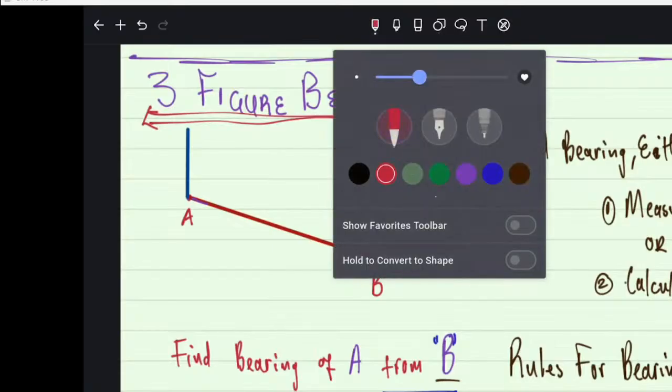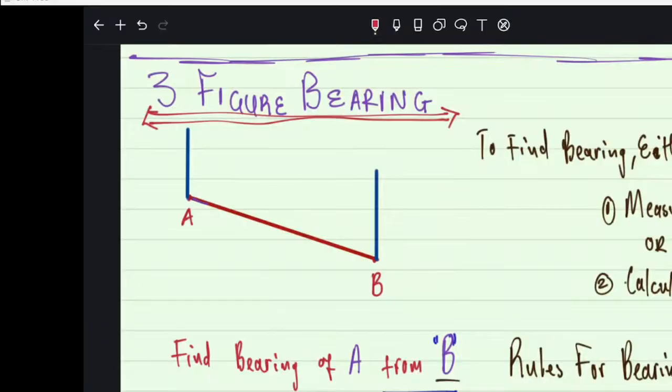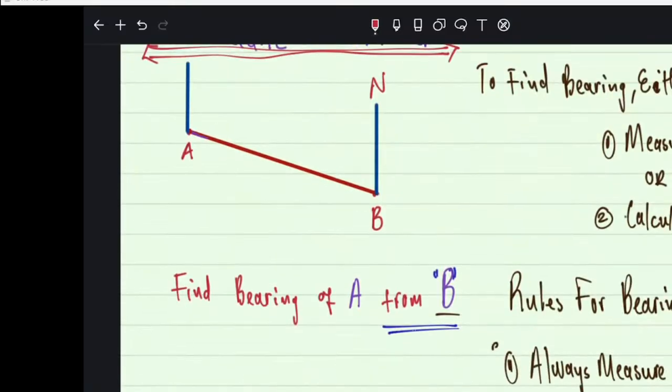All right, so these are norths, lines that face up. Now, we want to find bearing. So we know the secret. It's not even hard. We start from the north, and the angle should be from the north until you hit the slanted one. From the north, don't start where you want. You start from the north, where the question says from. So this question says from B. So we are starting at the north, which is at B, and we are going clockwise until we hit the slanted line which joins the two places.